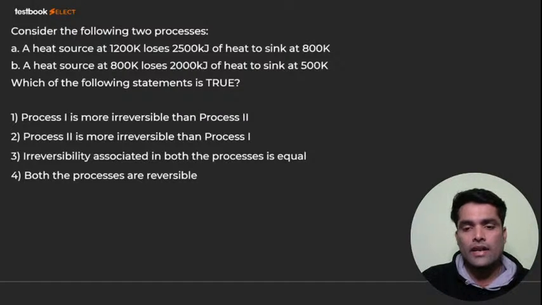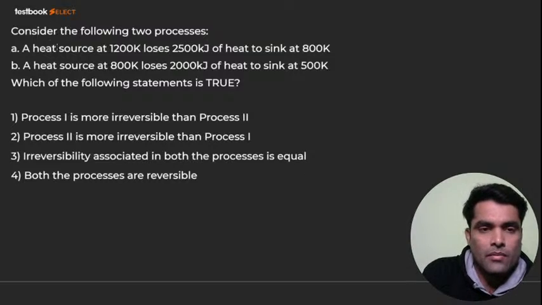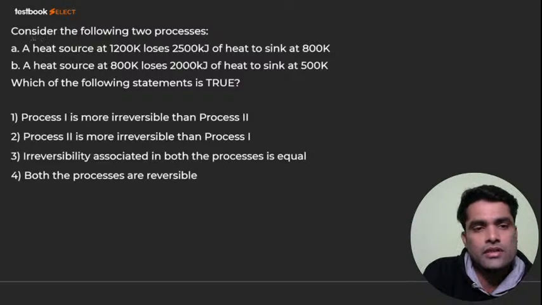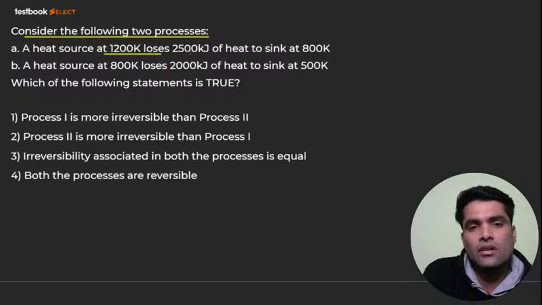So guys, here you can see, my dear, what is the question? The question says, consider the following two processes: heat source at 1200 Kelvin loses 25 kilojoule of heat to the sink at 800 Kelvin.